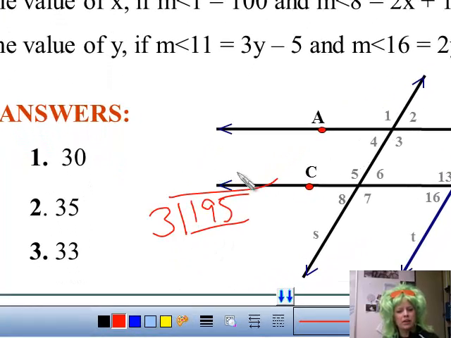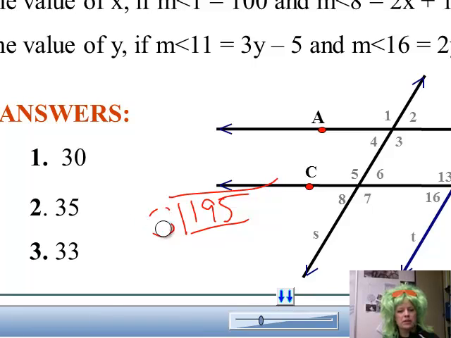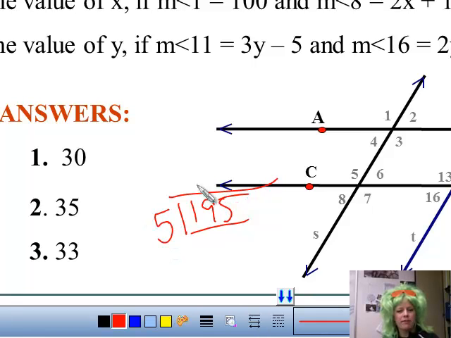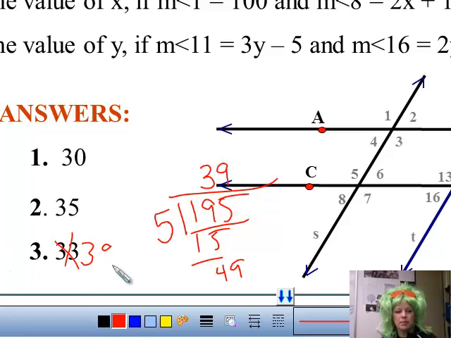Divided by 5 goes into there 3 times. 15, 4, 9. Then this math had to be wrong, because that has to be 39, because that's 45. And 45 divided by 5 is 9, all day, every day.